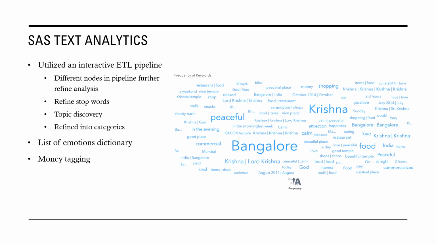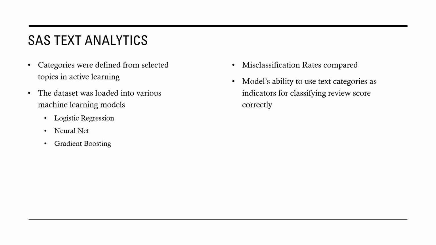Here's a word net of just the overall main terms that SAS put together. So you see the location, the topic, peaceful, food, things like that. Next, we look at different machine learning models that use what we've looked at already, with the different categories defined in the text analytics, as input variables in making predictions, classifying the different review ratings.